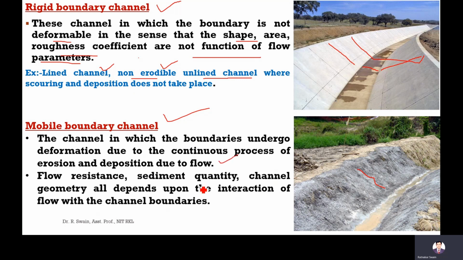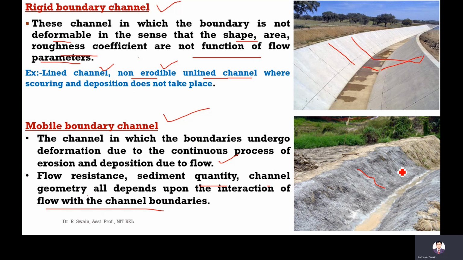The flow resistance, sediment quantity, and channel geometry all depend upon the interaction of the flow with the channel boundaries. Means if you increase or decrease the discharge, then the sediment quantity and channel geometry will change. Flow resistance, everything will change. That's why this channel is called a mobile boundary channel.